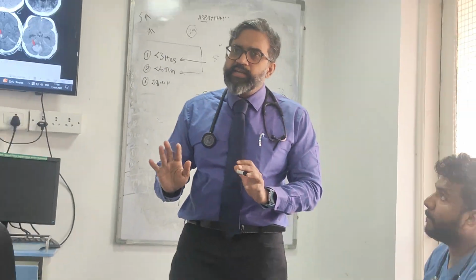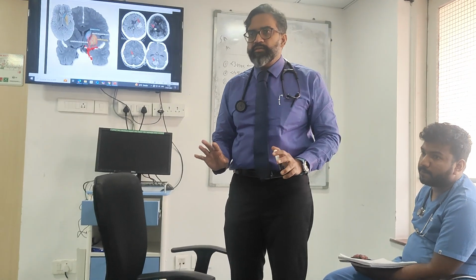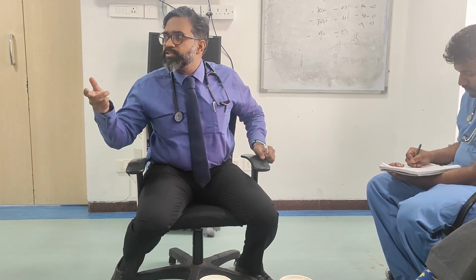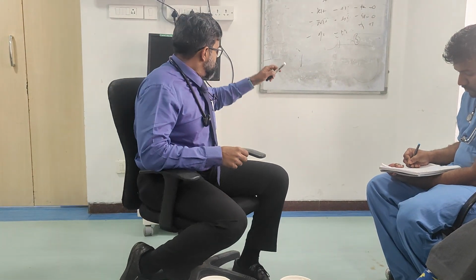So it is saying that at 90 days functional independence will not be there. But it doesn't talk about mortality. Are you understanding? This is called the ICH functional score. So you can talk to them saying that at 90 days the patient may not be completely functionally active, but over a period of time may get active. So you can use this in place of the ICH score if you want to counsel relatives.